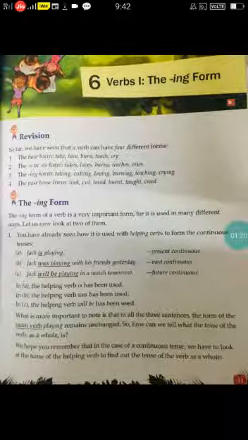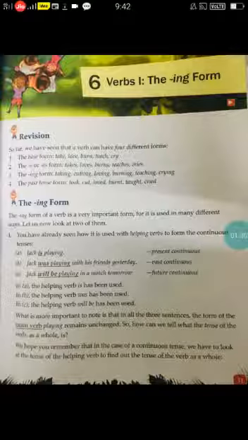Whether the action happened in the past, or the action happened now at present, or the action is going to happen in future, right? Yes or no, children?